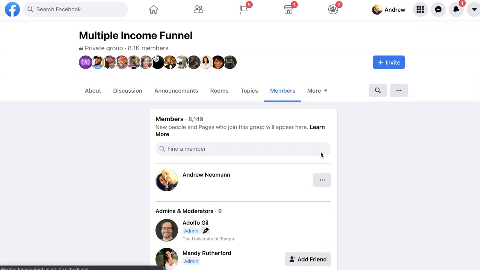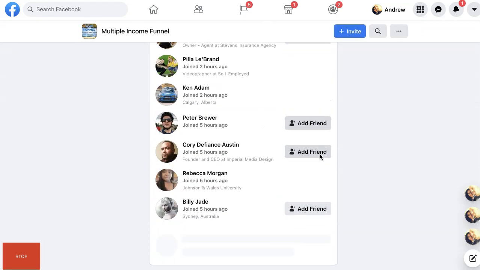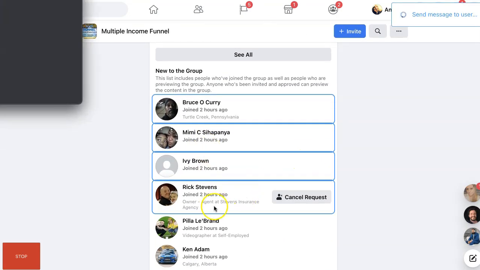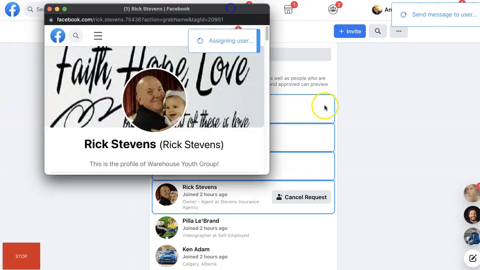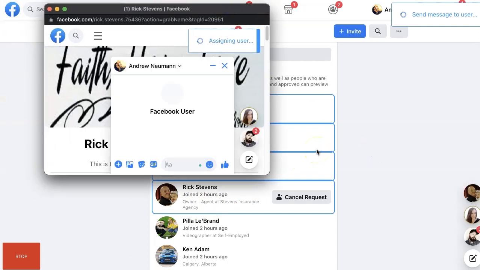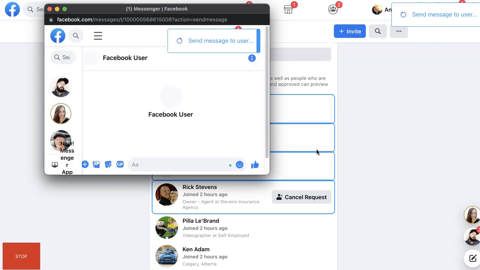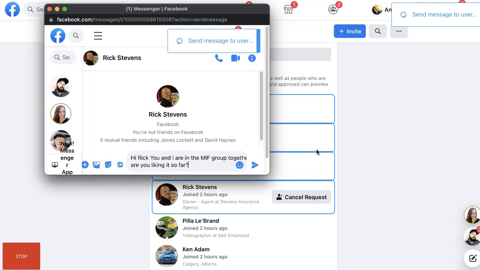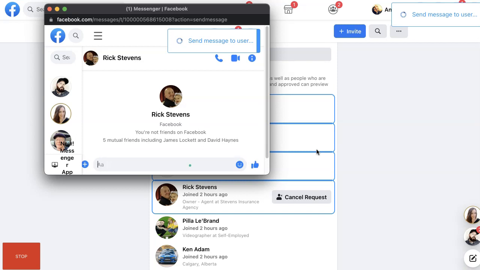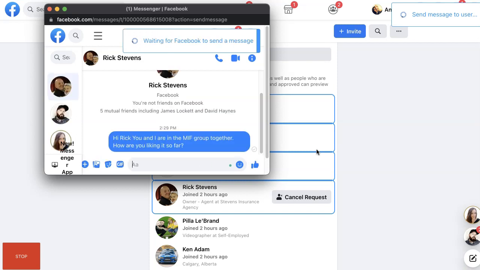So I'm just going to go ahead and click the start button here, and you'll see the software go to work. I'm just going to scroll down here and you'll see that the software is now active. It's searching for a person. Here is Rick, and it's going to send Rick a quick message. So it already sent the friend request, and now it's going into the message, and it's going to rotate our message segments. Hi, Rick. You and I are in the MIF group together. How are you liking it so far?